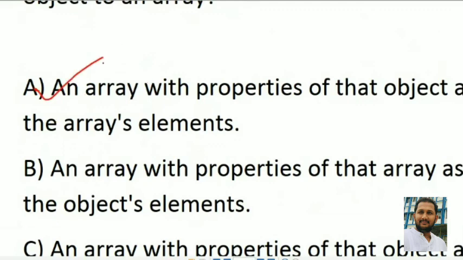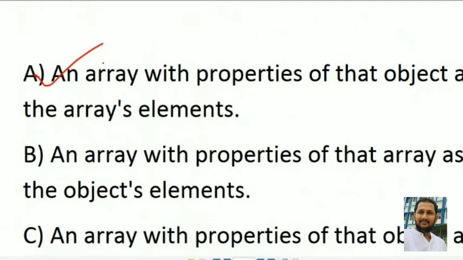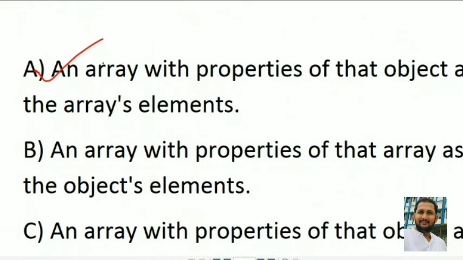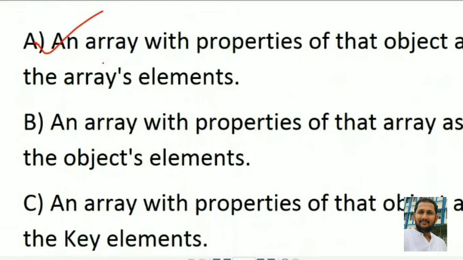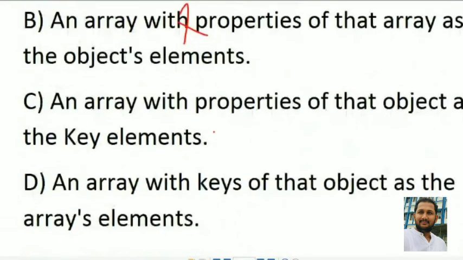The other options, an array with properties of that object as the key elements, or an array with keys of that object as the array elements, are not right.